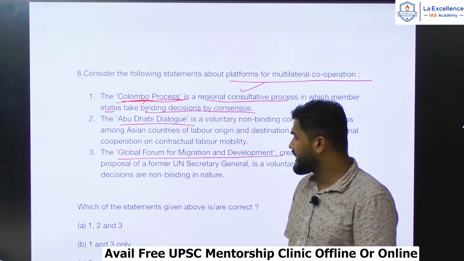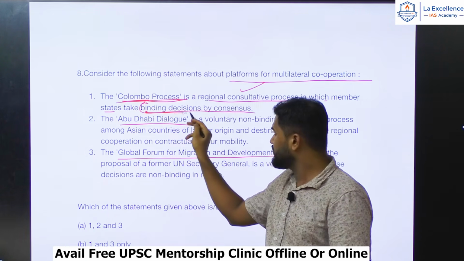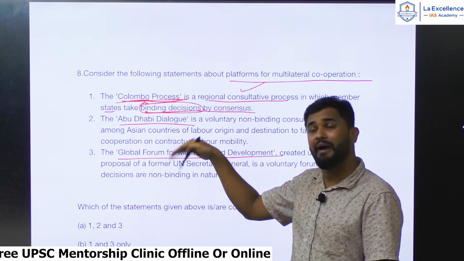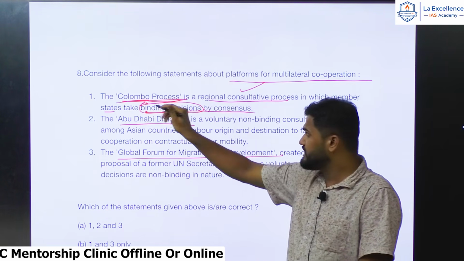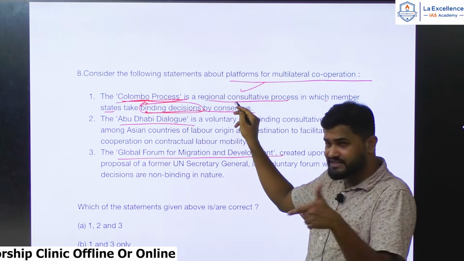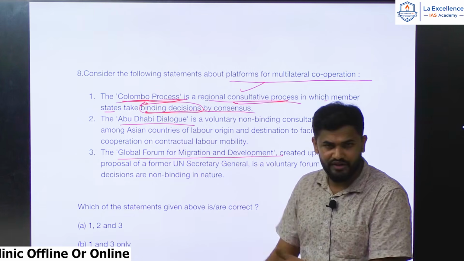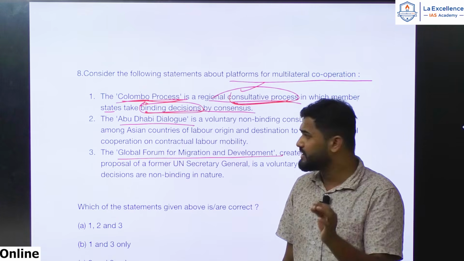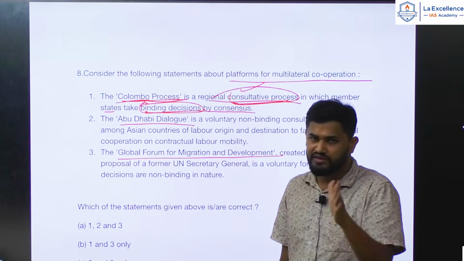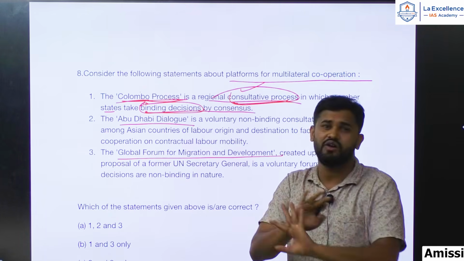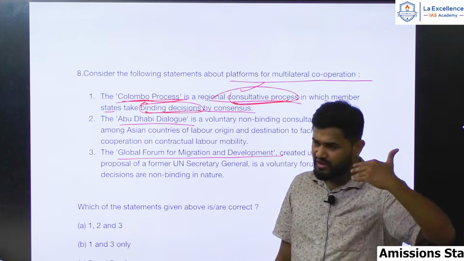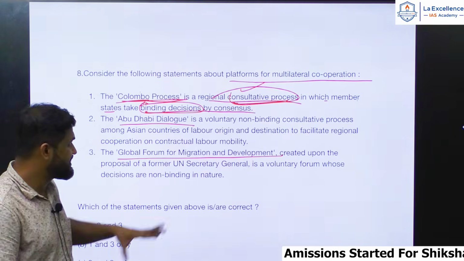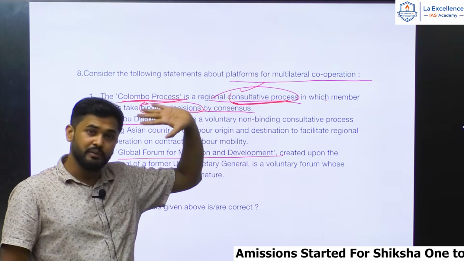Here, if you observe carefully, look at this phrase again: binding decisions. See, it's the Colombo Process. Here itself, they have given that it's a consultative process. Dialogues and consultative processes generally are not binding. If you have read in the past, many consultative processes and dialogues have never been binding.